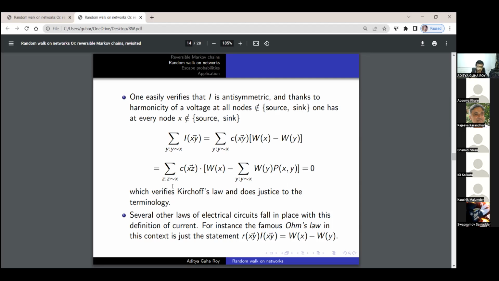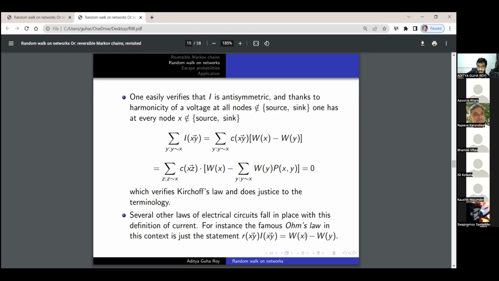From the conventions that we have developed so far, several other laws of electrical circuits fall into place with this definition of current. For example, the famous Ohm's law, which says that the resistance times the current is the potential difference, is just a consequence of how we defined it.